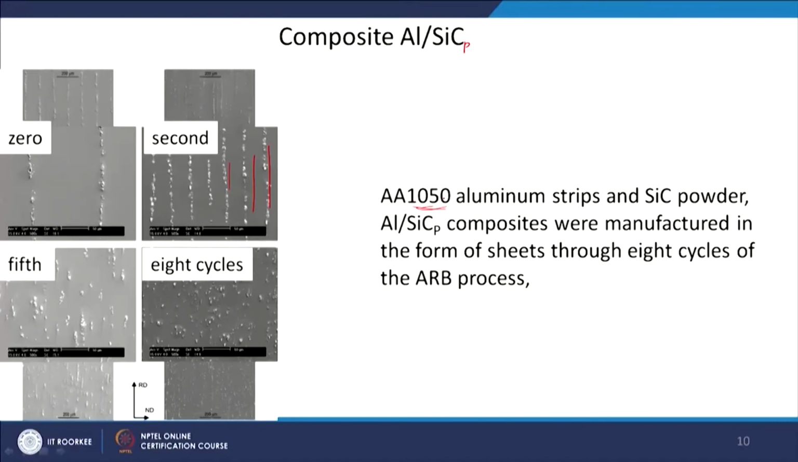The material is aluminum 1050 and of course, silicon carbide is put in this. So, this ARB process can also be used to easily make composites of this kind. All these processes have a lot of flexibility. You can create different types of materials, metal composites, metal ceramic composites.